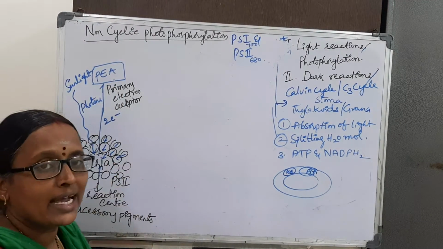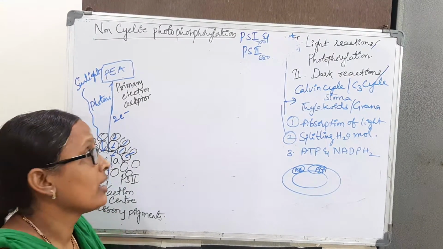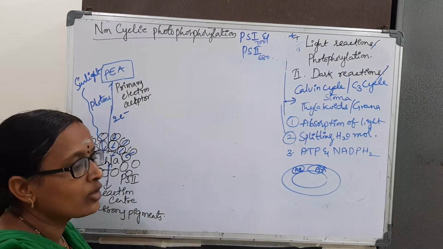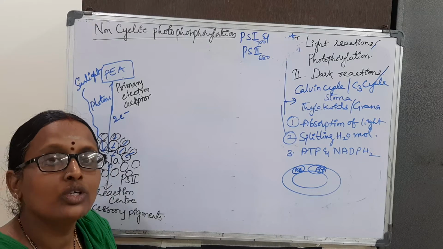They are accepted by the primary electron acceptor, and from this primary electron acceptor they enter the electron transport chain.